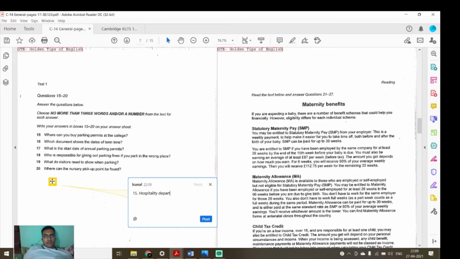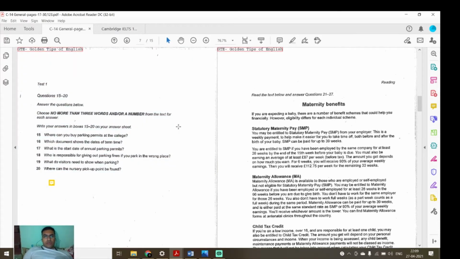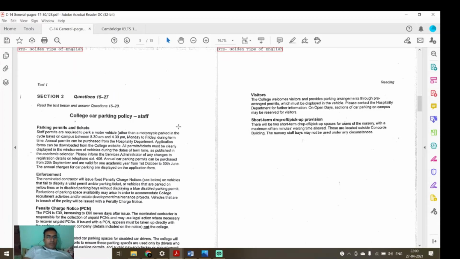Now we will go for question number 16. Which document shows the dates of term time? Application forms can be downloaded from the college website.